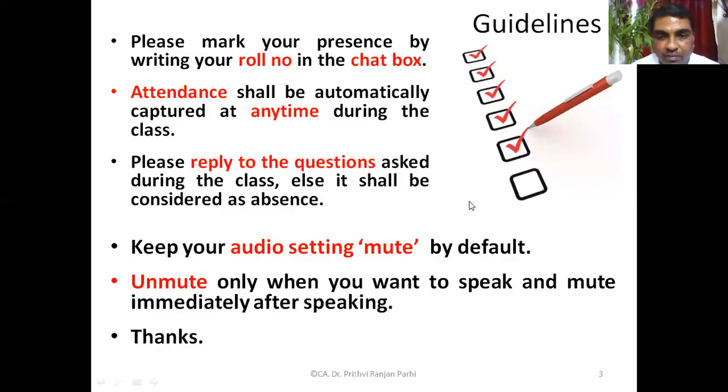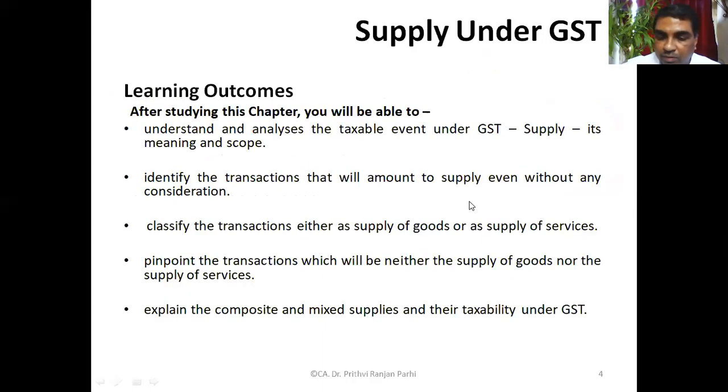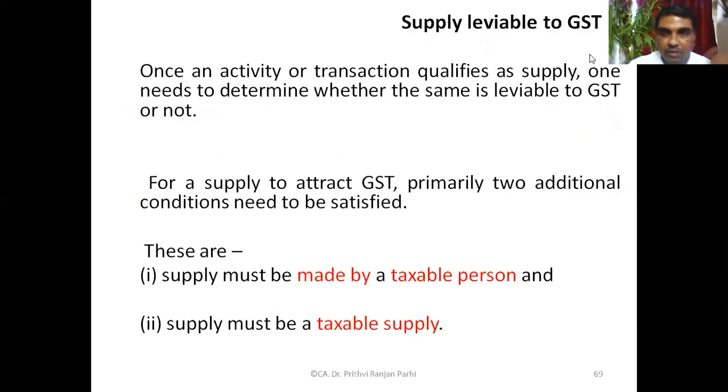Let me share the screen. Yeah, in the previous class, we had left off from this point. First we have to see whether a particular activity is a supply or not, as I told.